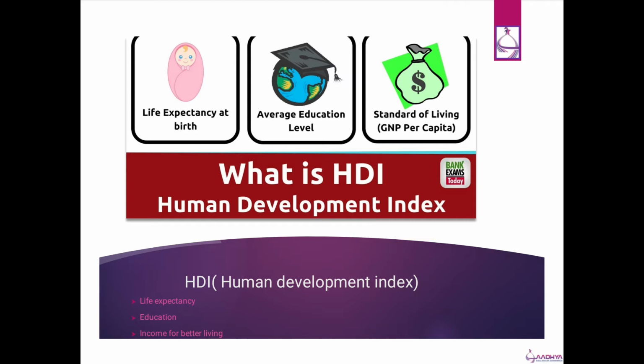The formal education, which is in the 10+2 format: how many persons have received that education. Third one is standard of living. Is it going in the country that everyone's standard of living is improving? If it is not improving, what are the reasons? So increasing HDI is a good indicator that it shows economic development is going on in the country.